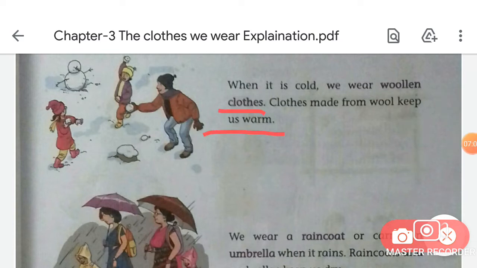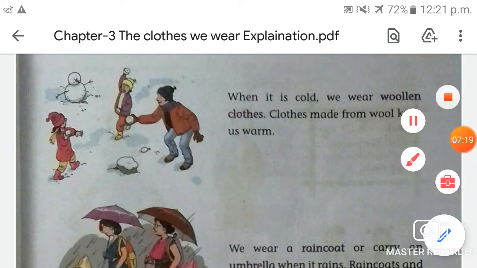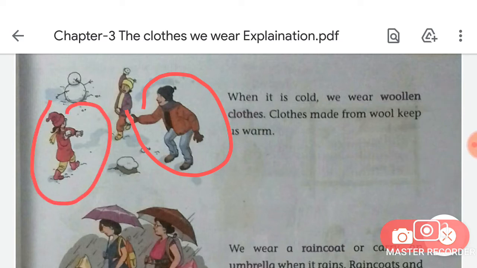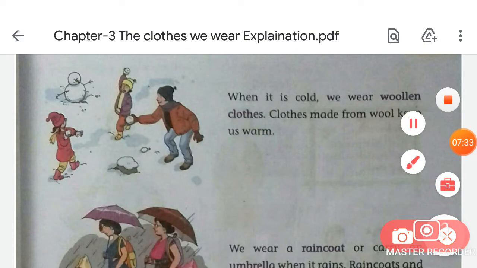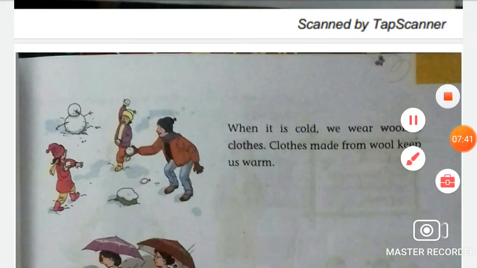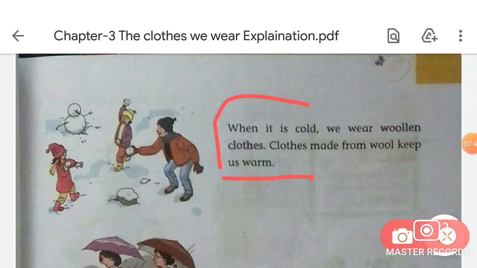So students, you all know in the winter season the climate is very cold, okay? It is very cold in winter season, so that is why we wear the woolen cloths in the winter season. And the woolen cloths are made from the wool, okay, as you can see in this picture. So woolen cloths are made from the wool and we get wool from the sheep, okay? Is that clear? So why we wear the woolen cloths in the winter season, students? Because woolen cloths keep us warm, okay?